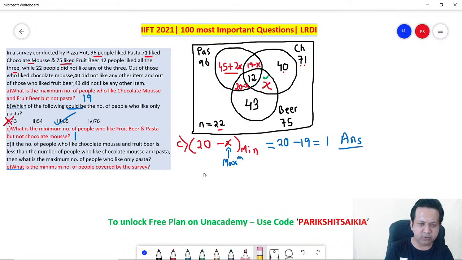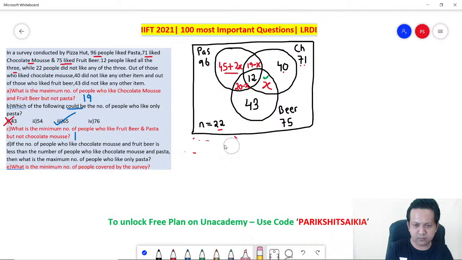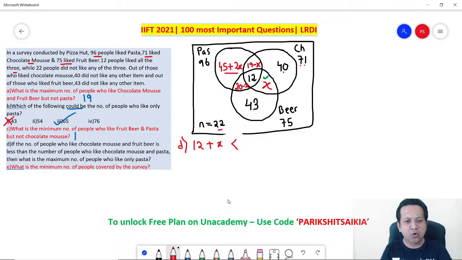Fourth. Let's go to the fourth one. If the number of people who like chocolate mousse and fruit beer, so think about the region. Chocolate mousse and fruit beer is this region. Will you agree? 12 plus x. So let's just write down 12 plus x is less than the number of people who like chocolate mousse and pasta. So what is that region? Chocolate mousse and pasta is which region? This region.